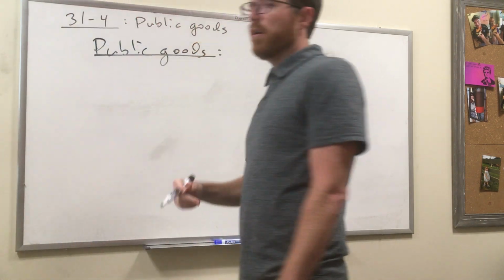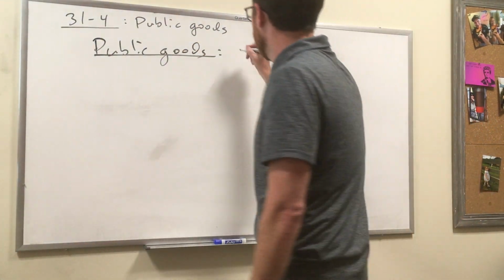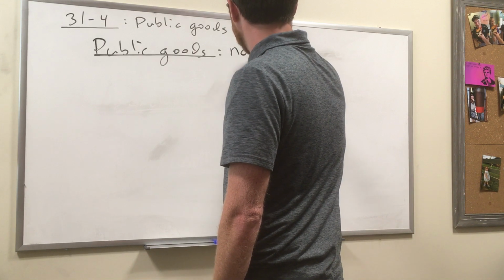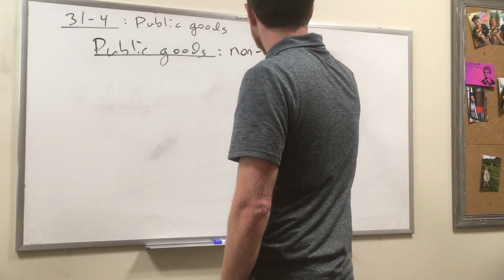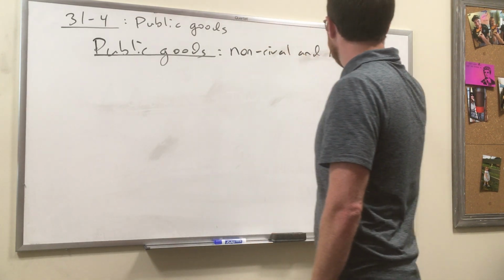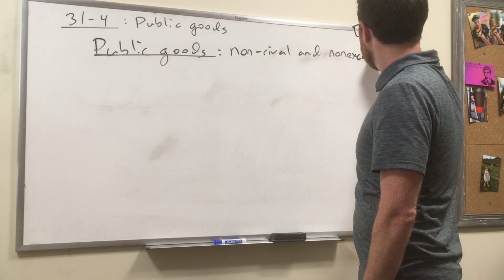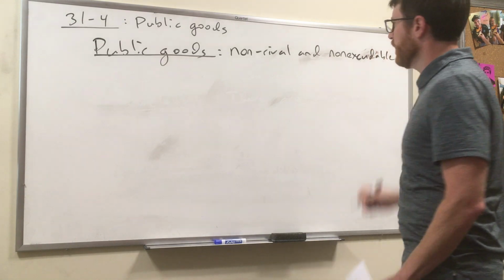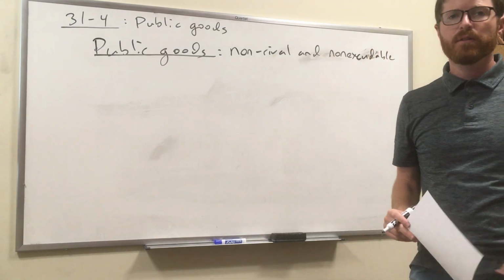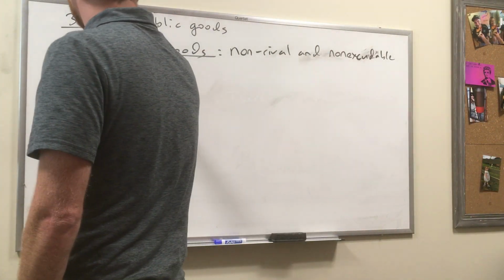Public goods are goods or services that are non-rival and non-excludable. All right, so they're the opposite of private goods. They're non-rival.